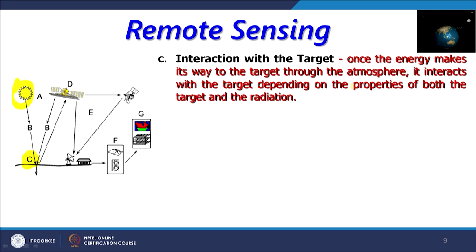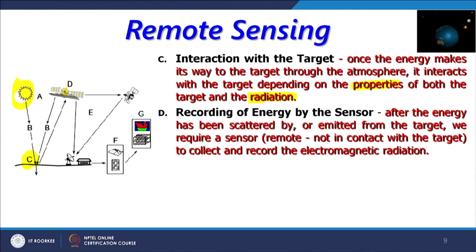Here the properties means the target might be a water body, might be an ocean or a land or a desert or a dense forest or a building or similar objects, or a mountain or snow peaks or glaciers. So, different objects which are present on the surface of the Earth will interact differently with the signals, or the energy which is coming from the sun, and then they will behave differently. The radiation will be different, and then whatever is reflected back or reaches the satellite,